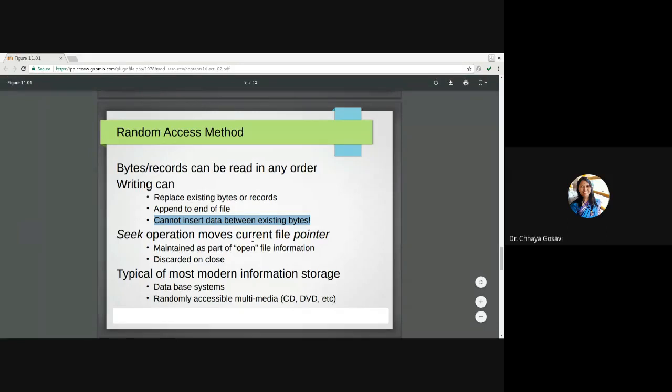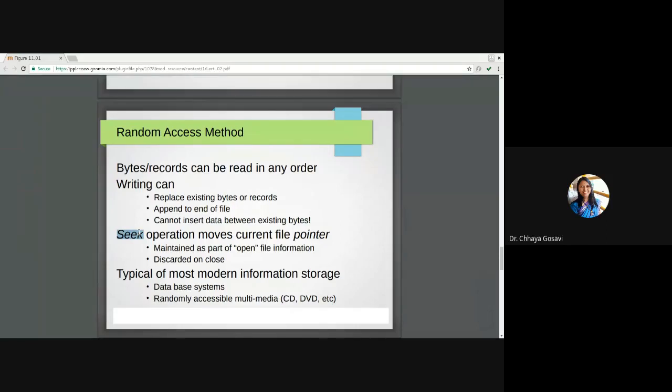So the seek operation moves the current file pointer. Here, as for random access, you need to go to that particular record, so the seek operation will be helpful for you. It will get your pointer to the desired location. The seek operation moves the current file pointer, maintained as a part of open file information and discarded on close. So when you open a file, the seek information is maintained, and if you close the particular file, this seek information